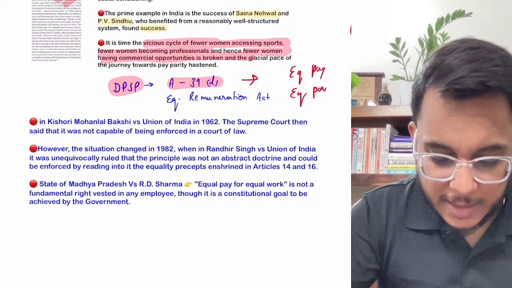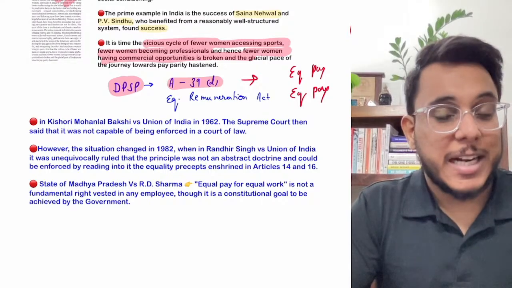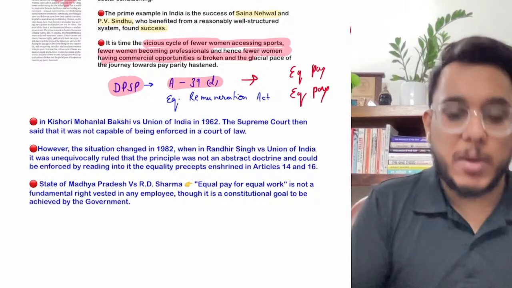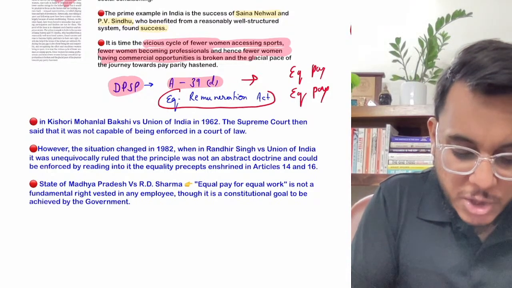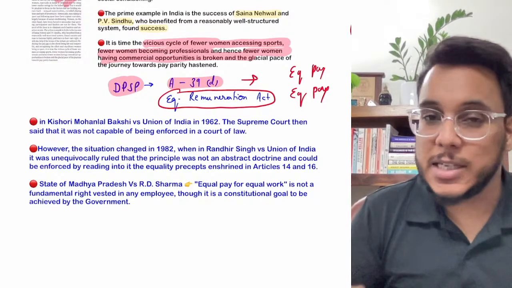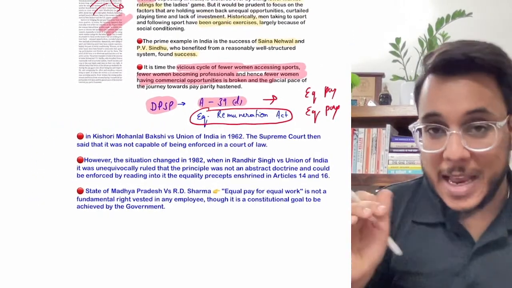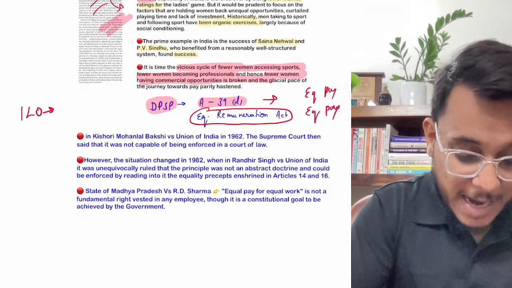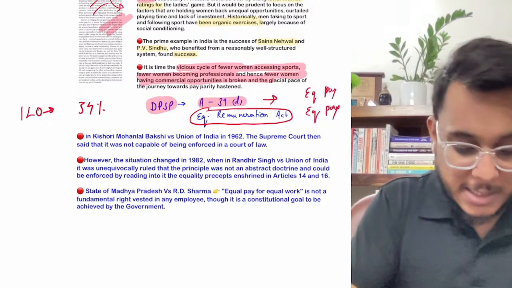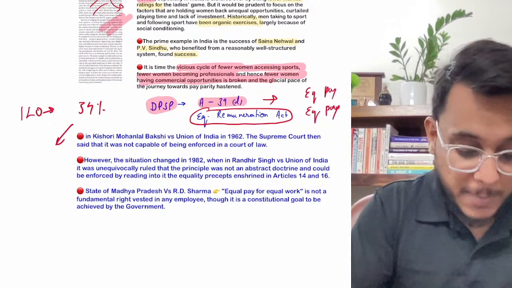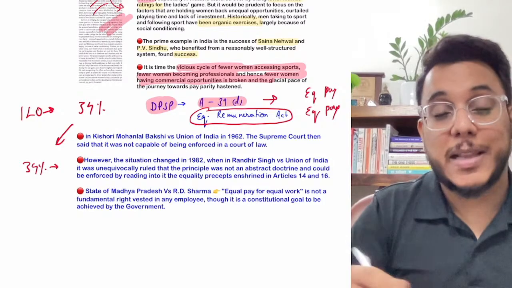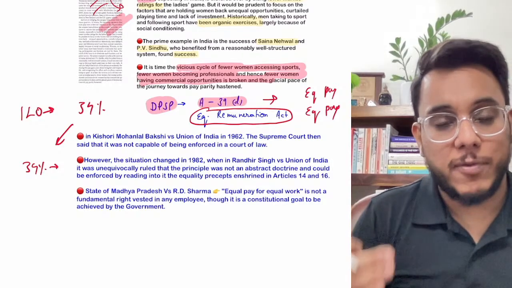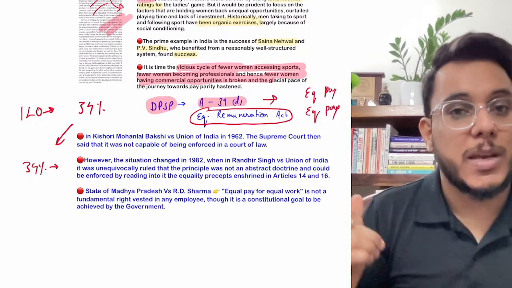According to Article 39D, there is no logic in giving differential wages to men and women. Moreover, in this direction, the government has also come out with the Equal Remuneration Act, which provides that wages need not be different. But guys, still, if I give you the data given by the ILO, the gender wage gap in India is at 34%. Now what does this mean? It means that women are being paid 34% less than what men are getting for the same job. So guys, actually equal pay for equal work has not been implemented.